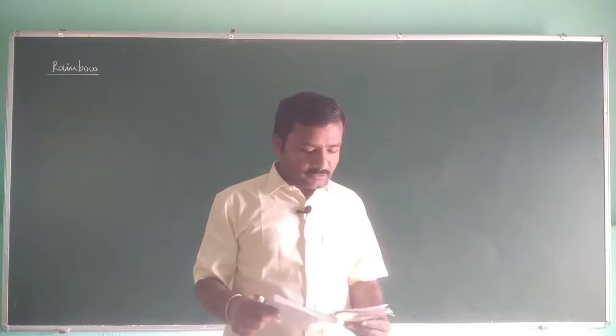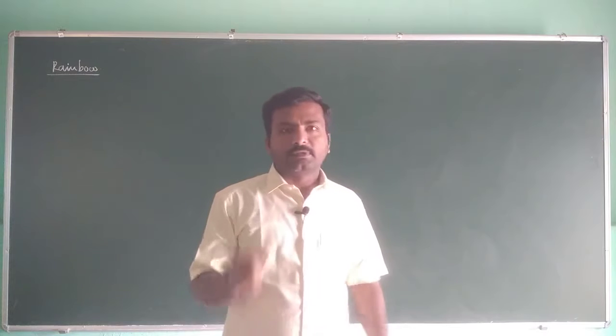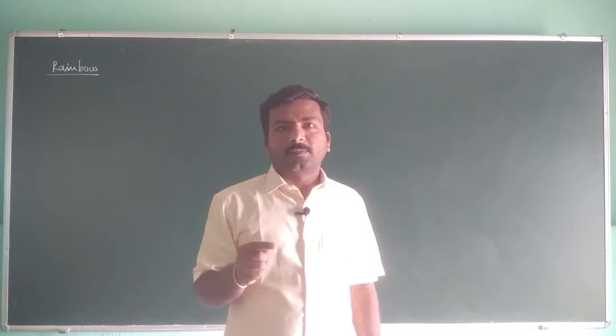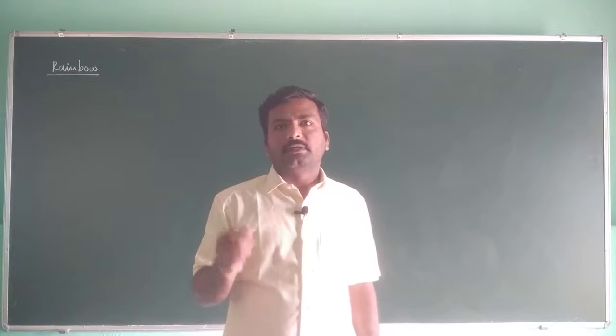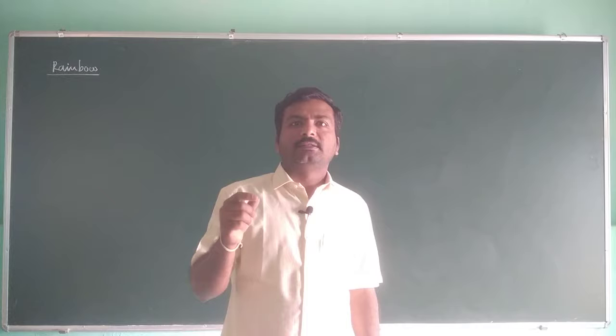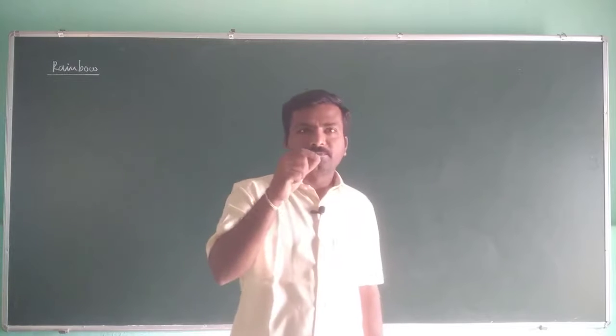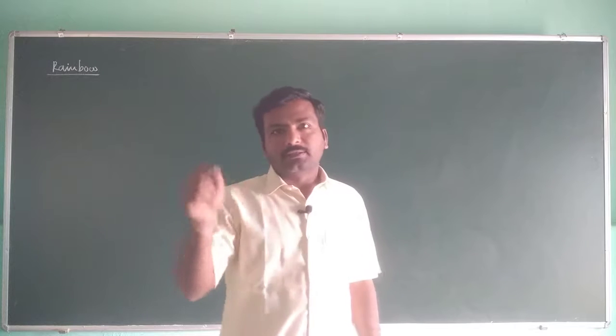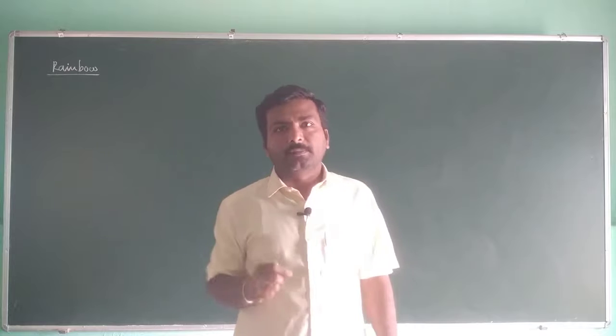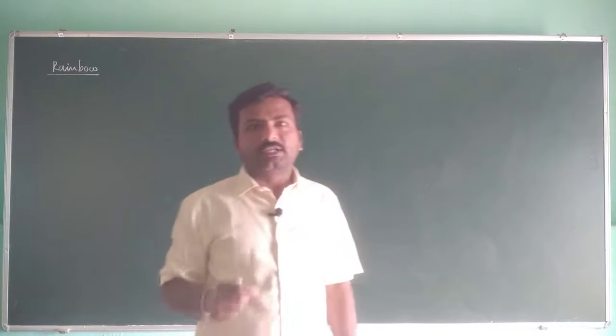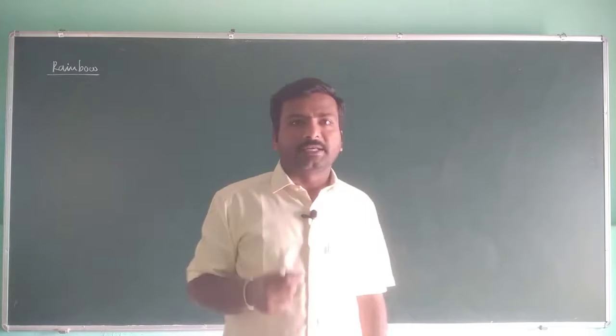So rainbows occur due to dispersion and total internal reflection of a sun ray on the water drop, raindrop. Generally rainbow occurs during rainy time, right?